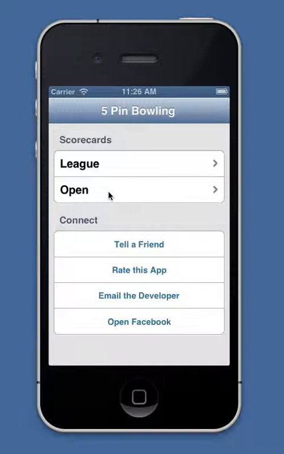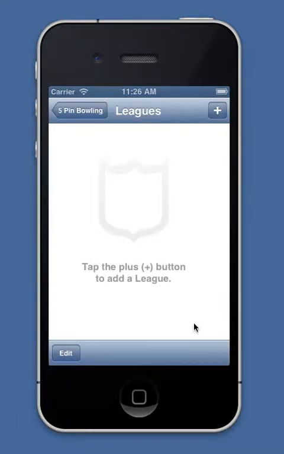Or let's suppose you're just out with the family, or out with some buddies, or having a celebration or something, and you just want to record those scores. You can tap on open and record those scores there. But typically I think you're going to want to start with league. So I get into the league screen.